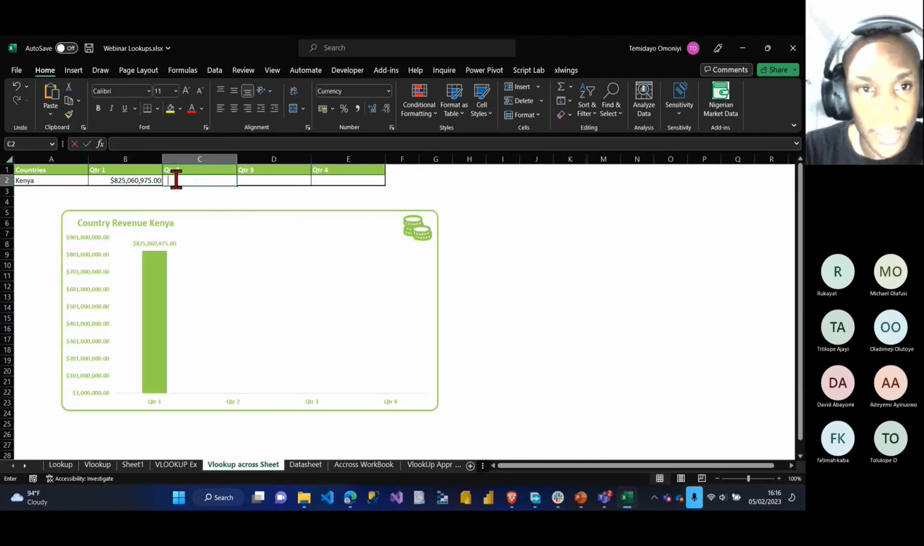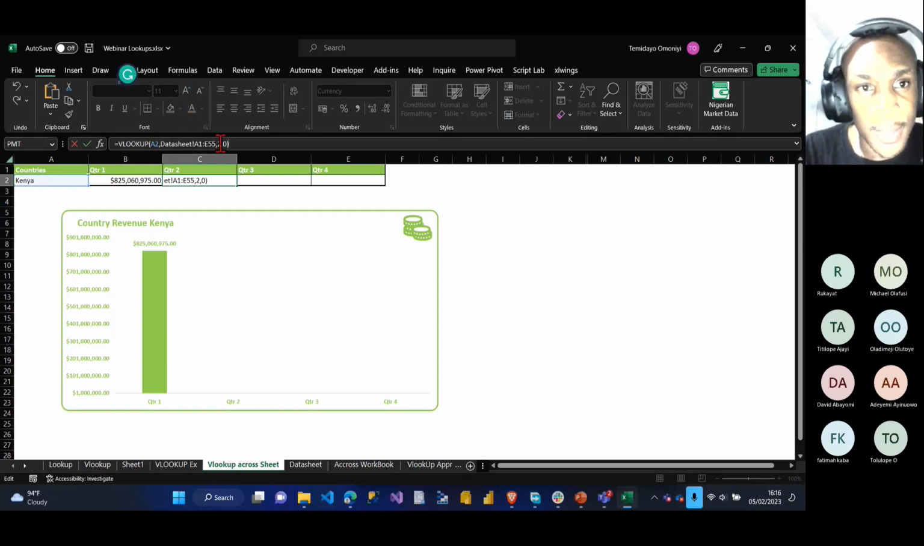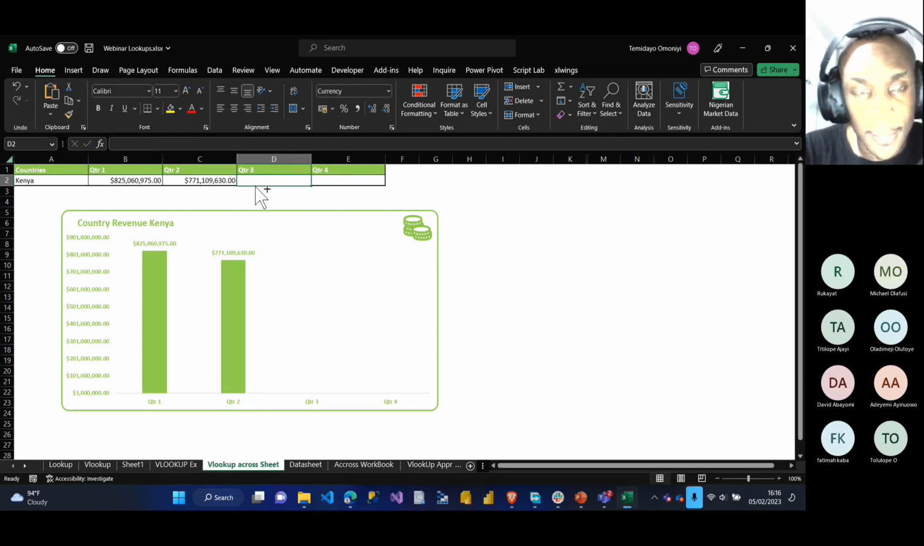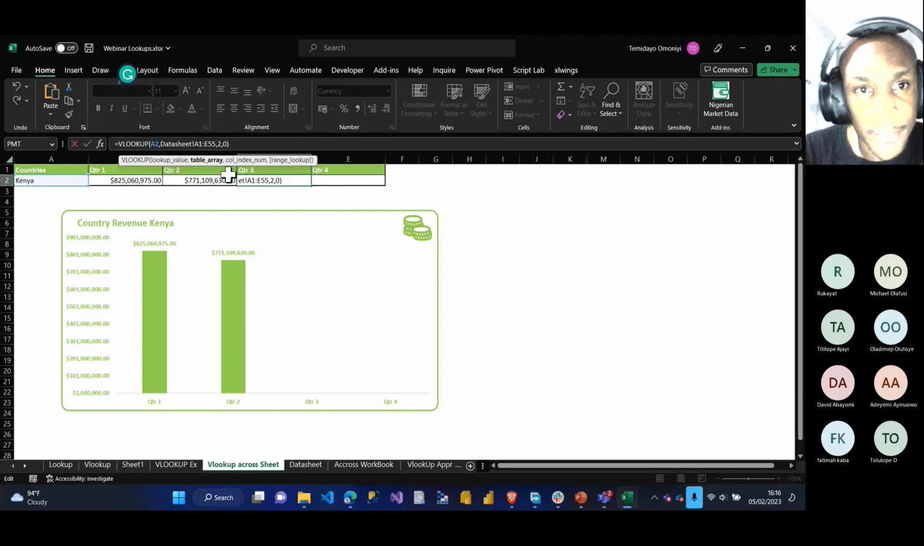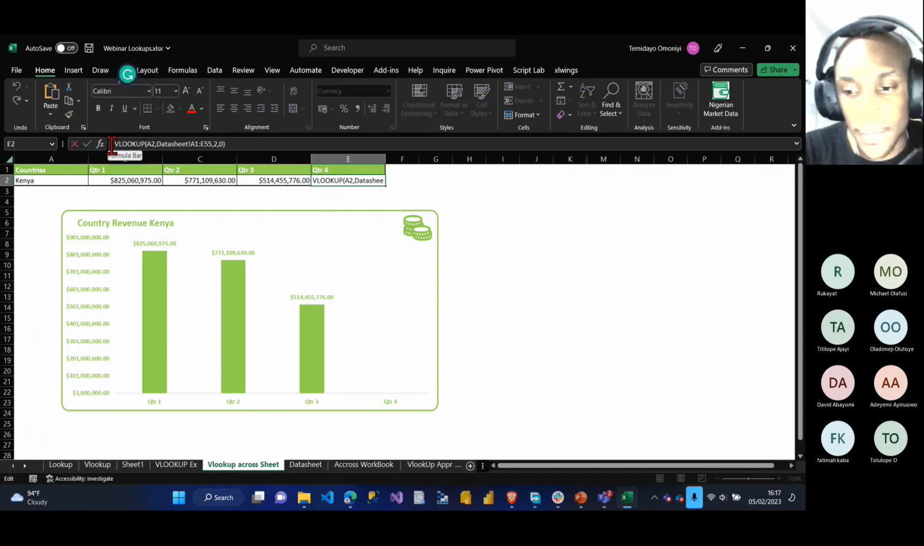Let me do it again. Equals to. If I want to be very fast, since I know what is going to be changing, just the column index number, I can just copy all of this here. Copy this, escape, come here, say equals to, paste. I change the 2 here to 3. Come here again, paste, equals to, make it 4. Come here again, paste, equals to, make it 5.